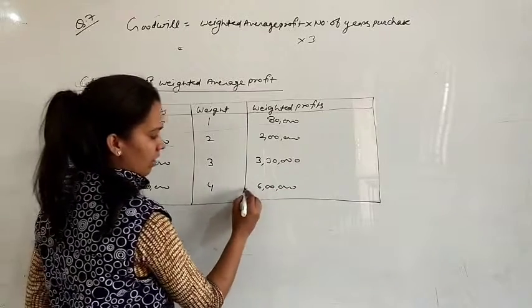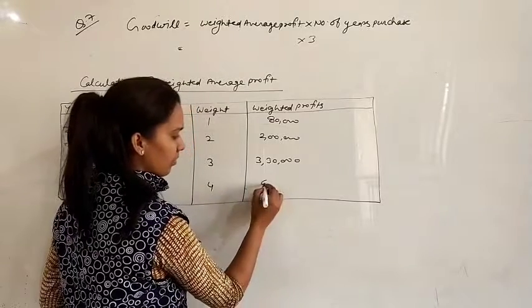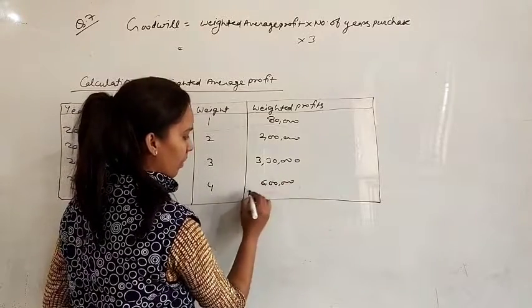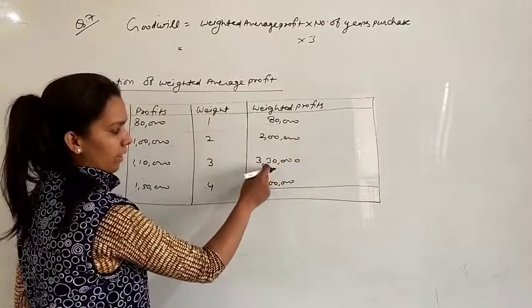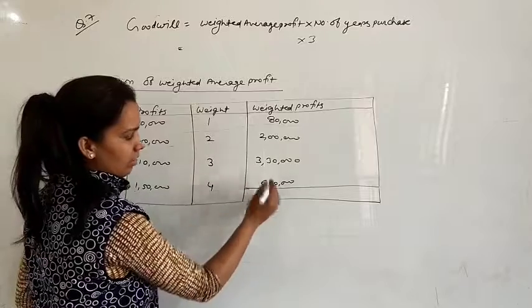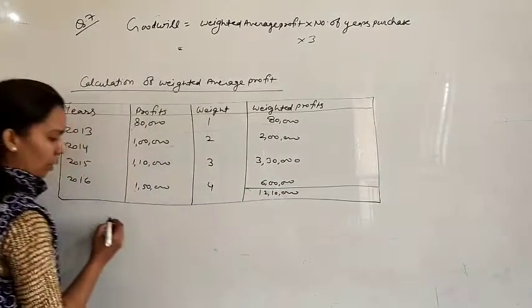Next, we will find the total weighted profit. Two lakh, 3 lakh, 5 and 6, 11, 12 lakh 10,000. This is the total weighted profit.